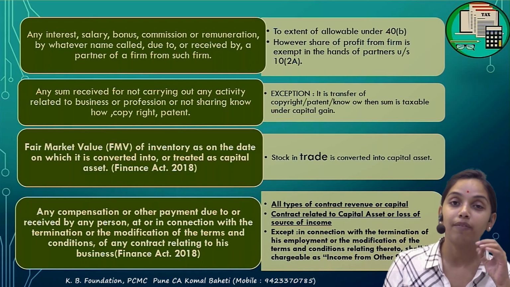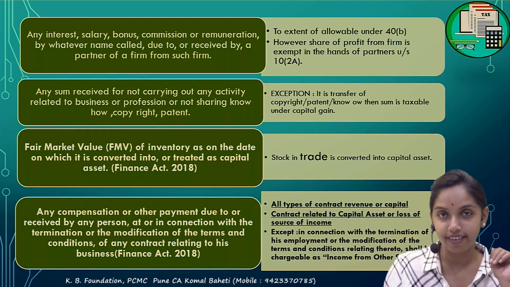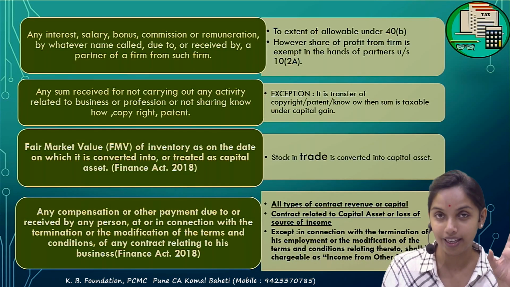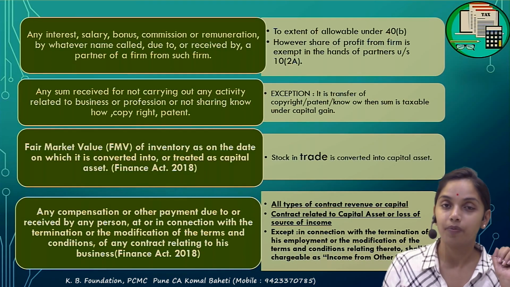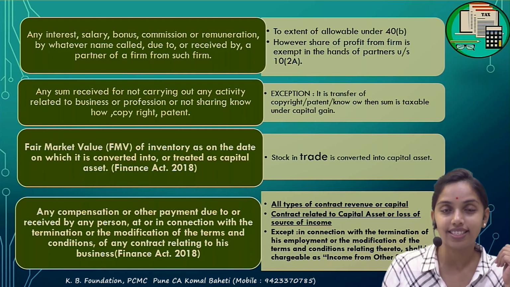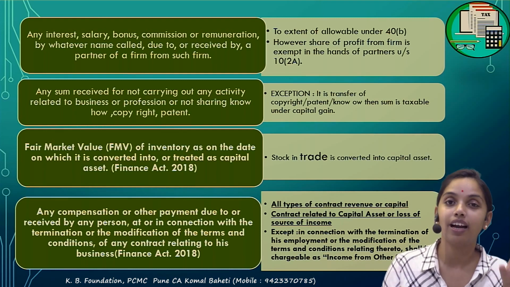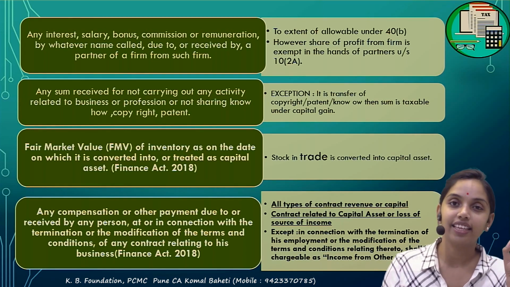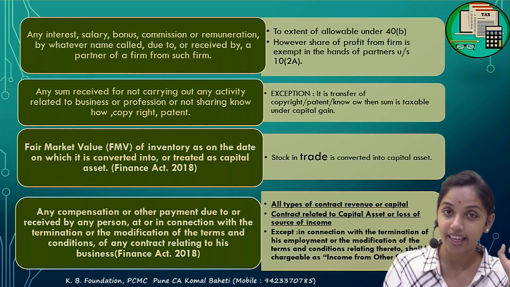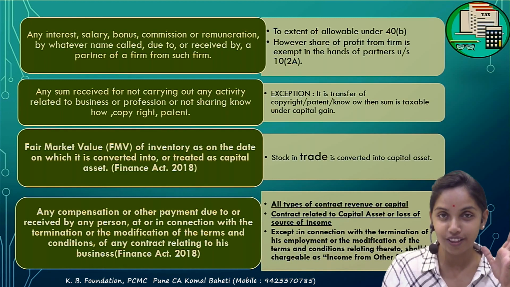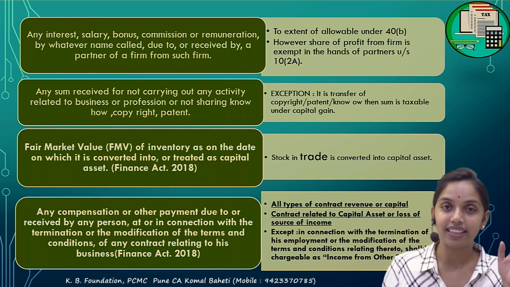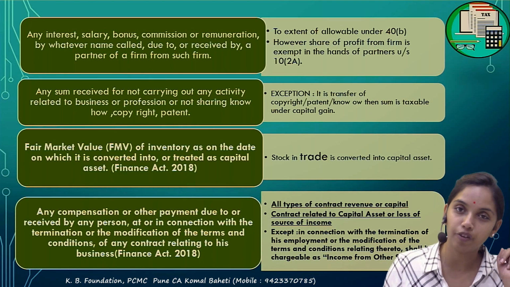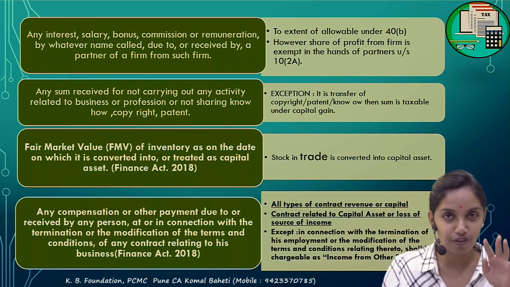The initial terms of the contract say that if B is not able to supply by the 30th of April, he will provide a compensation of 2 lakh rupees for each day of delay. Now, for some reason, B is not able to supply the plant or machinery on the 30th of April; it is supplied on the 2nd of May. So he needs to pay the compensation of 4 lakh.